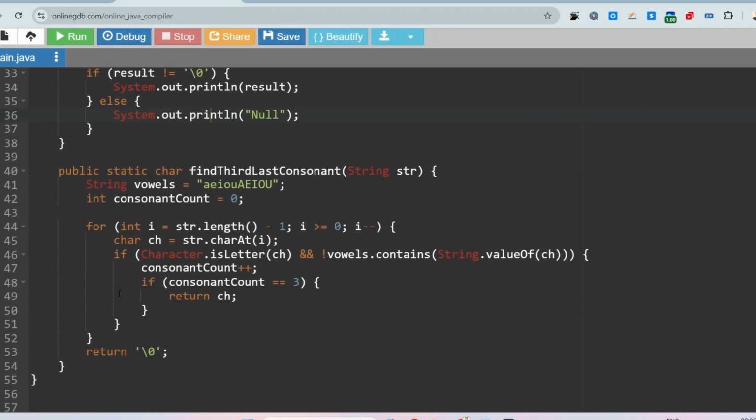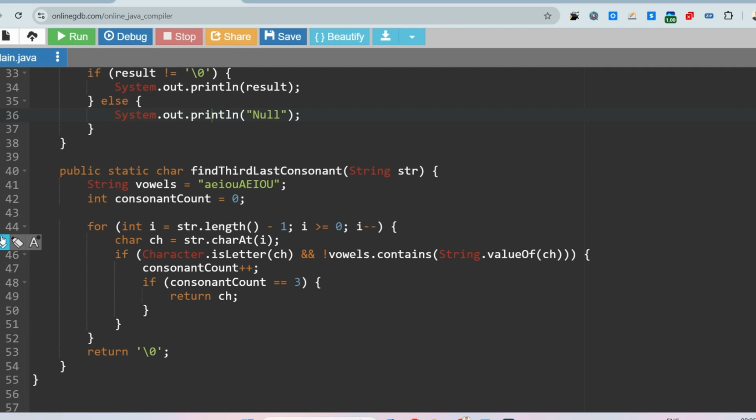Yeah, so at the first iteration it will check if this f is a letter. The Character class has an inbuilt function, isLetter, which takes one argument, a character, and returns true or false. If it is not a letter, it returns false. If it is a letter, it returns true. So Character.isLetter(ch), where ch is a character, will return true.